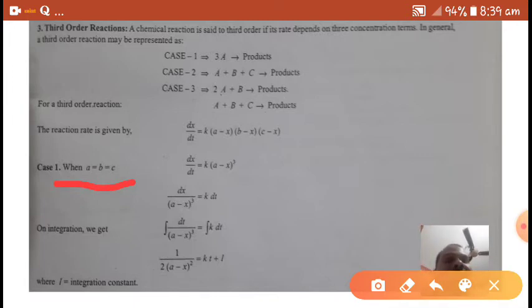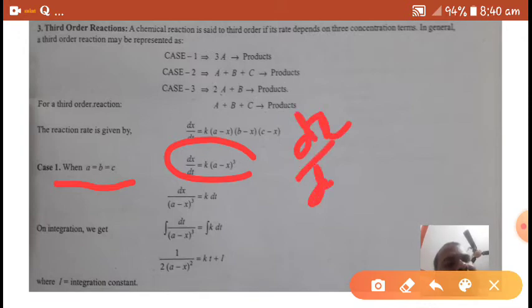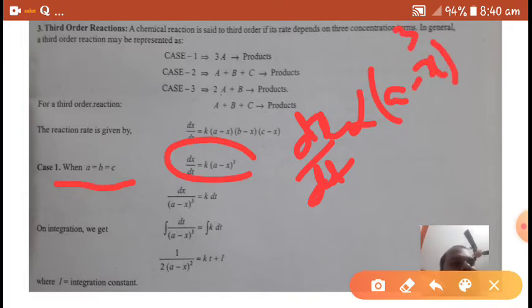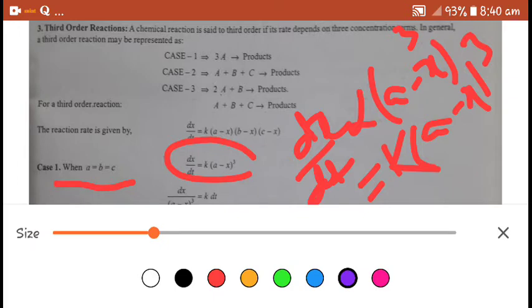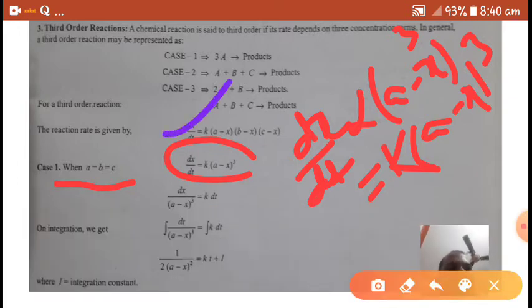So the rate of the reaction is dx by dt equals k into (a minus x) to the power of 3. That means for a third order reaction, the rate depends upon three concentration terms. If I remove the proportionality, this is the equation.